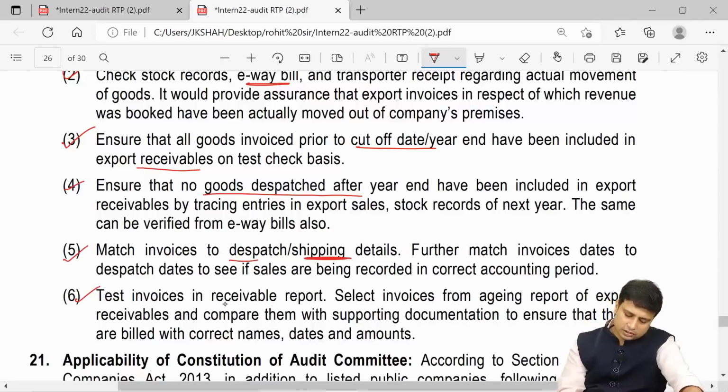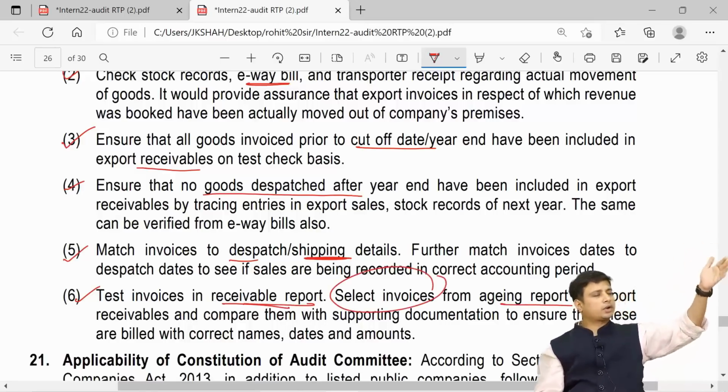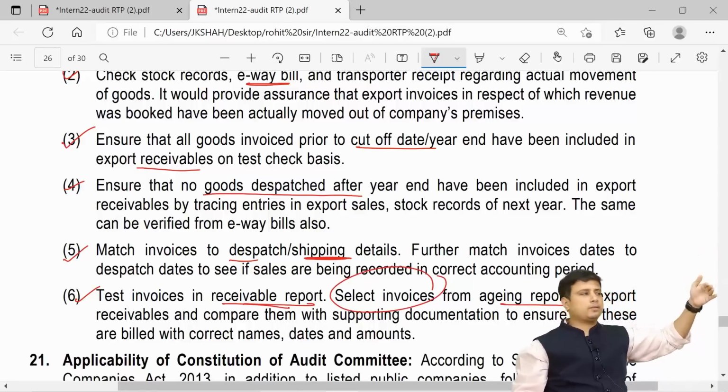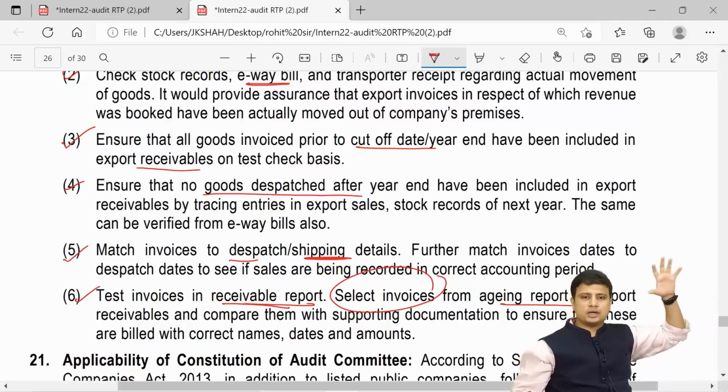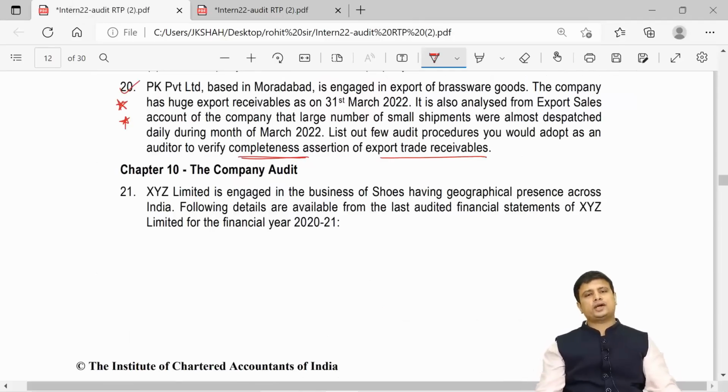And lastly, test check the invoices in the receivable report. Select invoices from the aging report. I hope everyone understands what an aging report is. The debtors who are still to pay from 3 months to 6 months, 6 months to 12 months, we will prepare the aging report and compare with that. So this was about the export trade receivables.